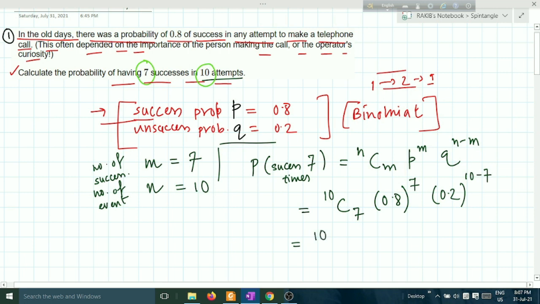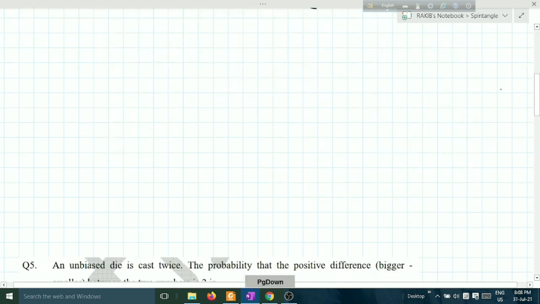Therefore we get 10C7, which is 10 factorial upon 10 minus 7 factorial and 7 factorial, times 0.8 to the power 7 and 0.2 to the power 3.